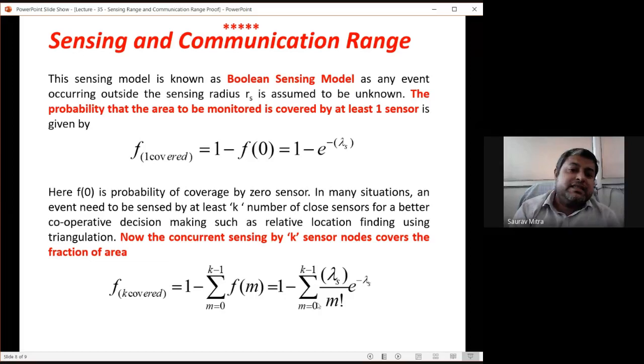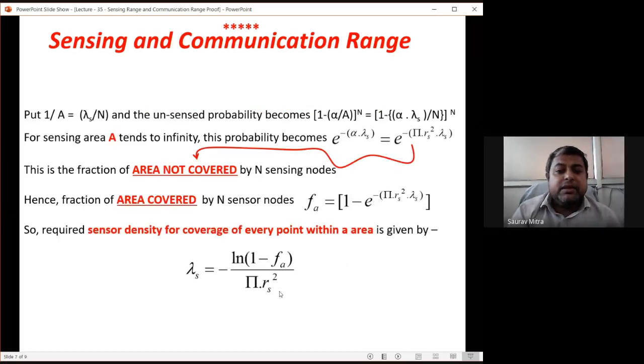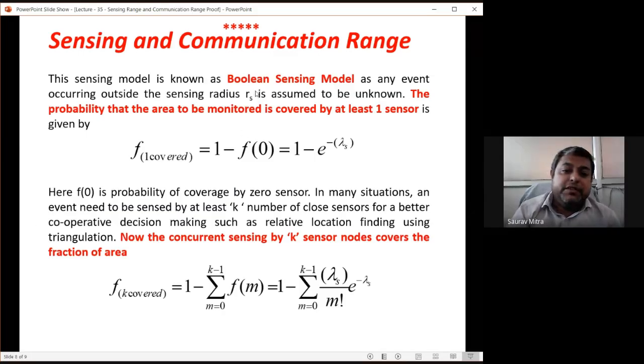Okay, so this is just an extended version of things. So if there are k sensor nodes covering the fraction of area, then k covered is given by this. Otherwise, what is the sensor density for coverage of every point within the area? If we state up to lambda s, this ends the proof. And if you state these two lines, directly you can come to this line. This will be the last line.